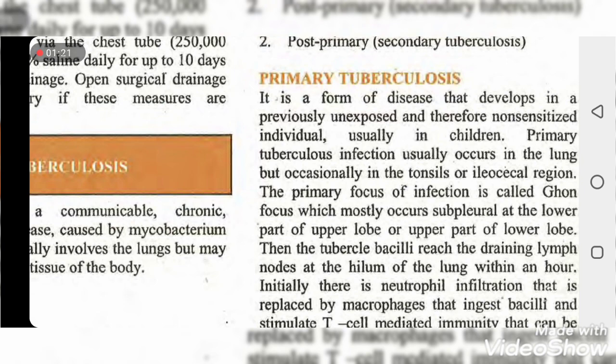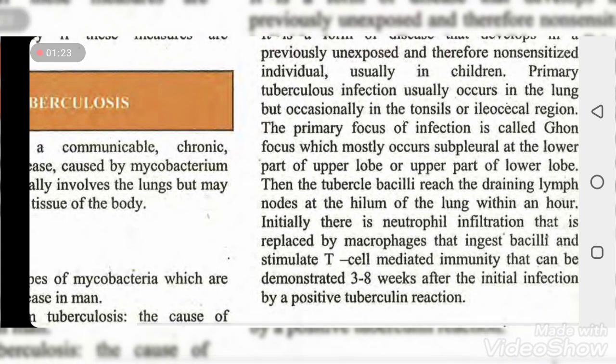The primary focus of infection is called the Ghon focus, which mostly occurs subpleural at the lower part of the upper lobe or the upper part of the lower lobe.